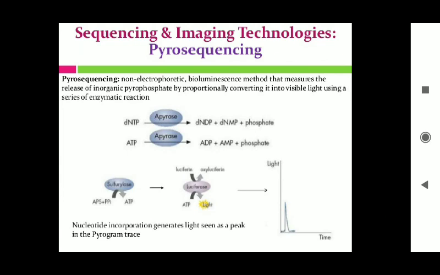Then the next sequencing and imaging technology is pyrosequencing. Pyrosequencing is a non-electrophoretic bioluminescence method which measures the release of inorganic pyrophosphate by proportionally converting it into visible light, and for that it uses a series of enzymatic reactions. So this technique, by which you can sequence the DNA, requires different types of enzymes to measure the release of inorganic pyrophosphate.